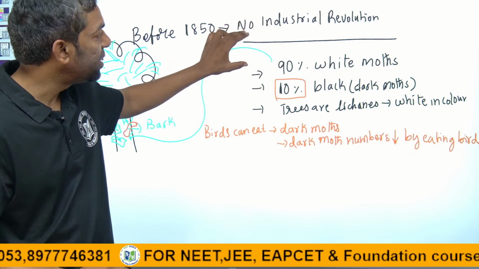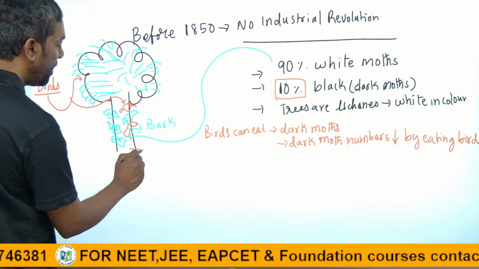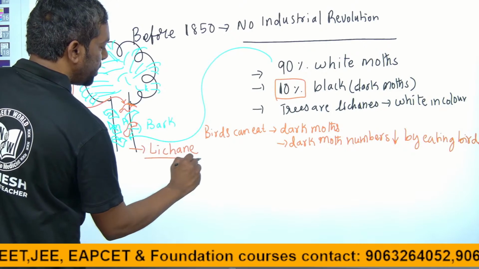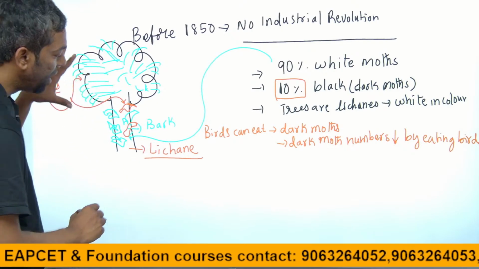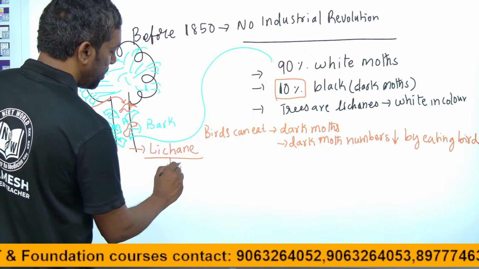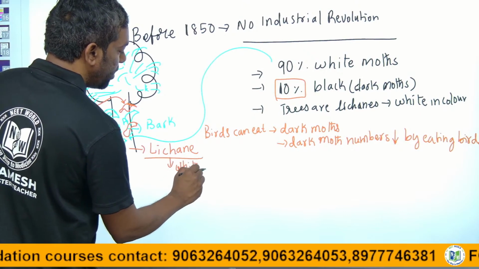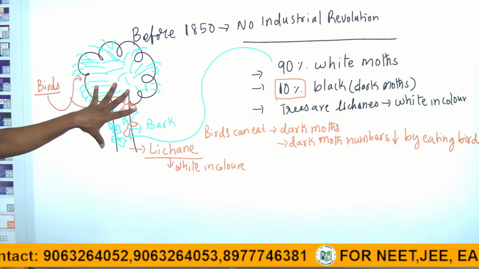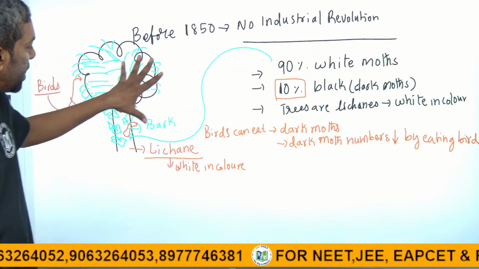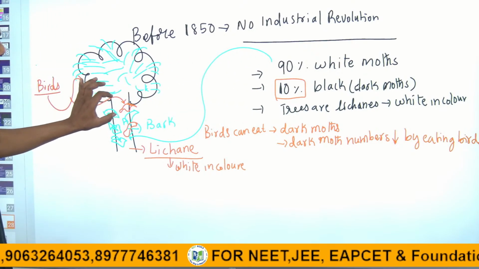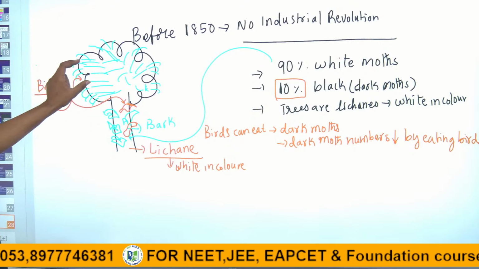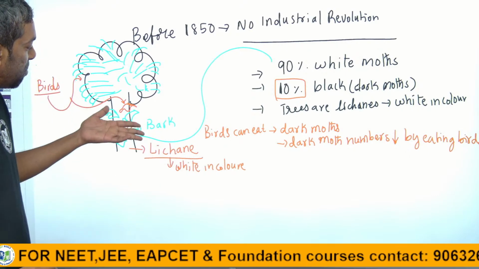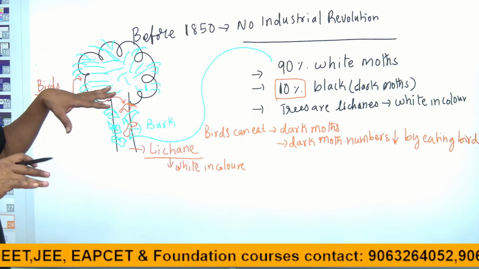This is because of nature, the lichen tree, a combination of fungus and algae, which is white in color. Due to this white color, the white moths are more survivable, because the birds cannot easily identify them on the white bark.